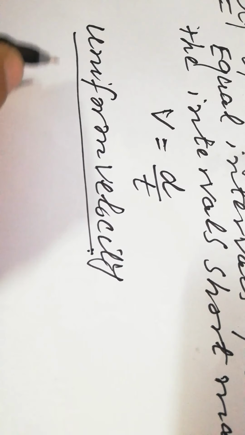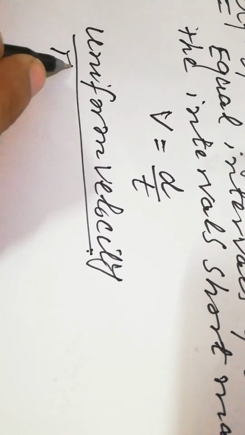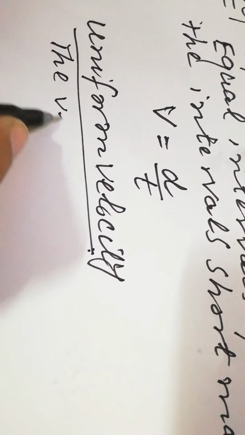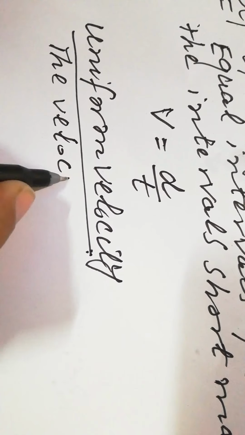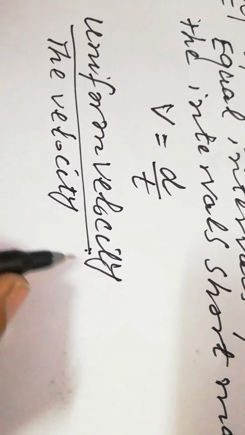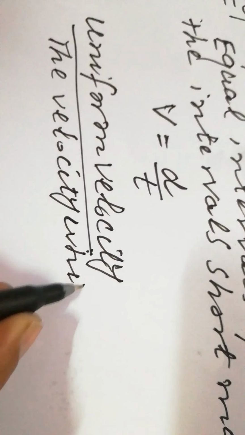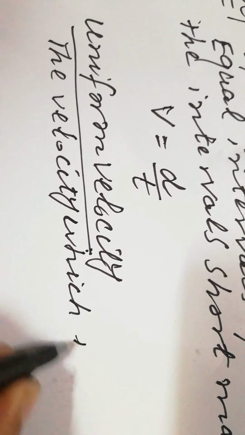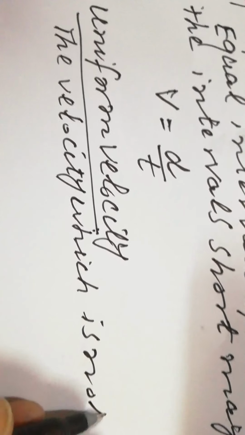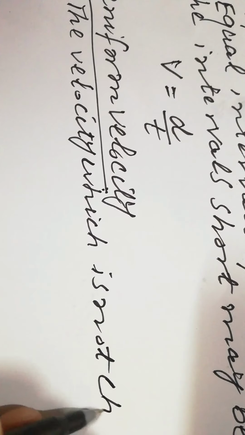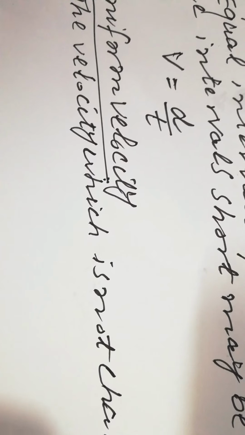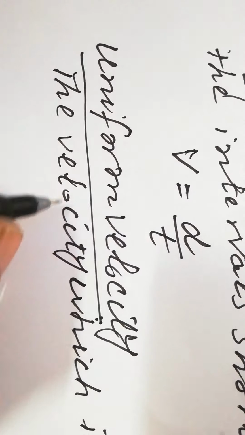Uniform velocity is the velocity which is not changing. I mean constant, it is named as uniform velocity.